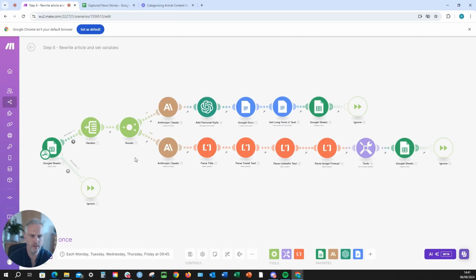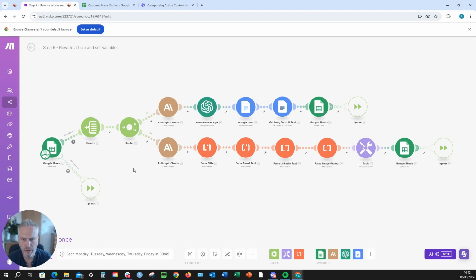Okay, so here we are in step 6. Let's just explain what's happening. This is the most important step overall. We're rewriting the article in our own voice and personalizing it. Now, of course, you could just use OpenAI here if you really wanted to. It's not a problem. It's just that Claude, I think, does a slightly better job with the writing.